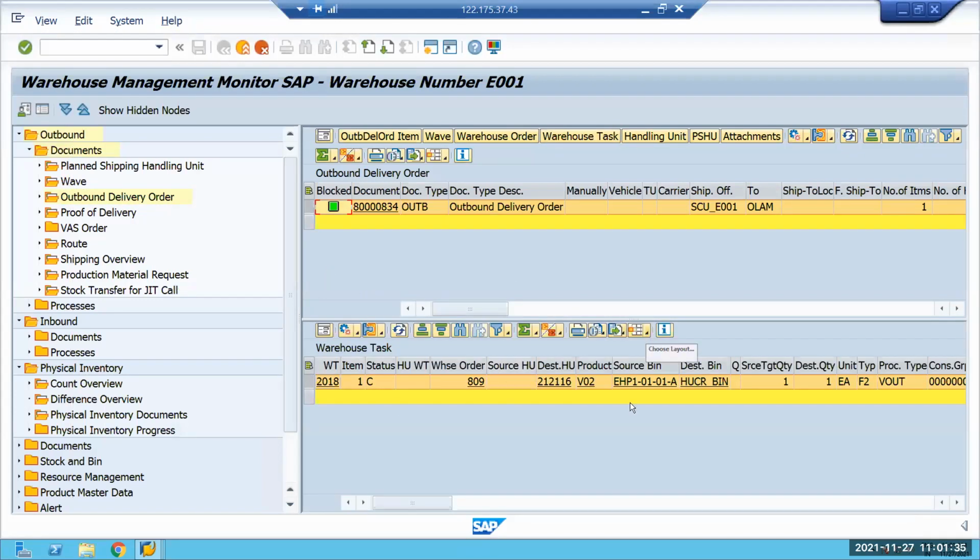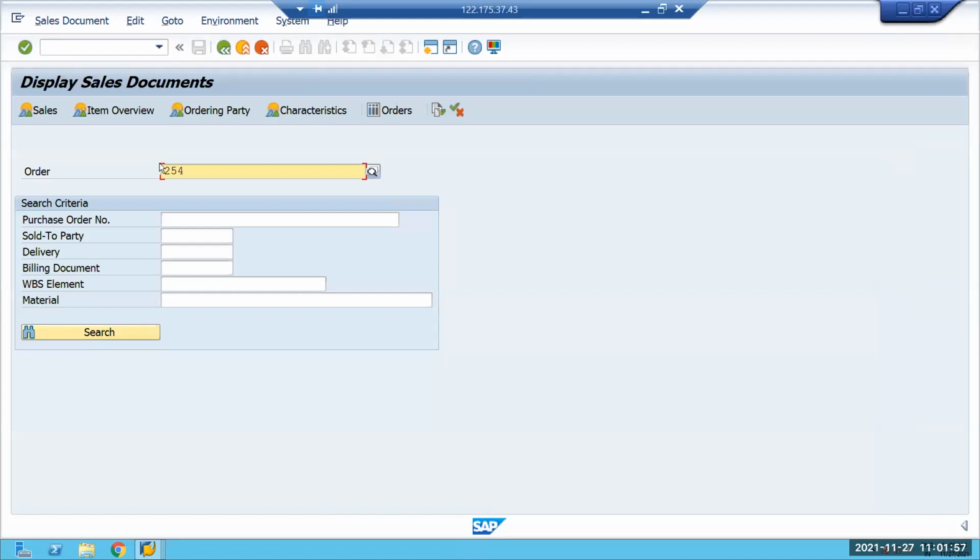No open task, sir. It's not creating. It's getting confirmed in this only, HUCR underscore bin. Can you try one more delivery? What is this delivery number, 834, right? 834, sir. I will try. 254, right? Yeah, it is happening here.